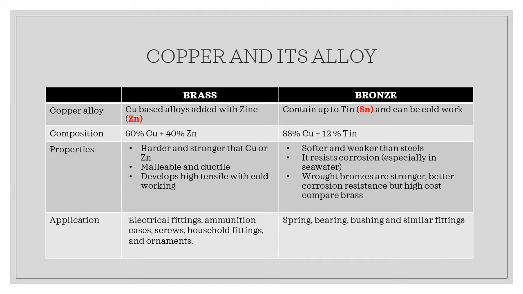Therefore, brass usually develops high tensile strength during cold working. In the properties of bronze, it is much softer and weaker. It can resist higher corrosion, especially in seawater environment, and it is much stronger and more corrosion resistant compared to brass. However, bronze is usually much more expensive than brass.